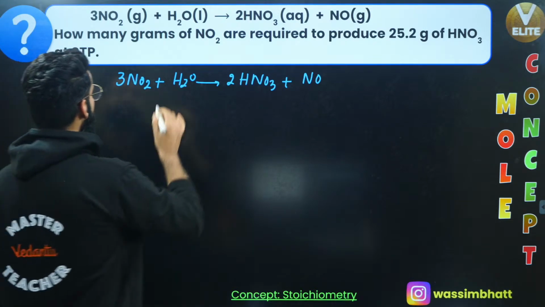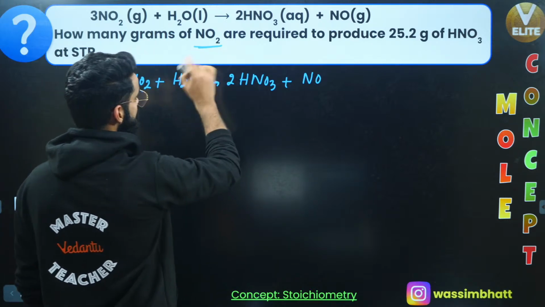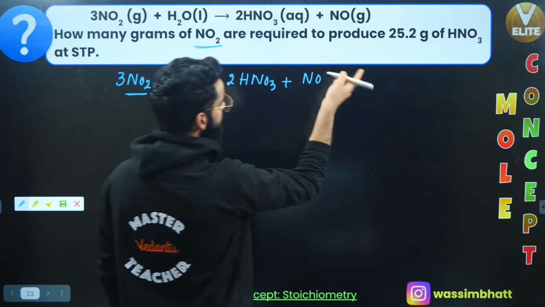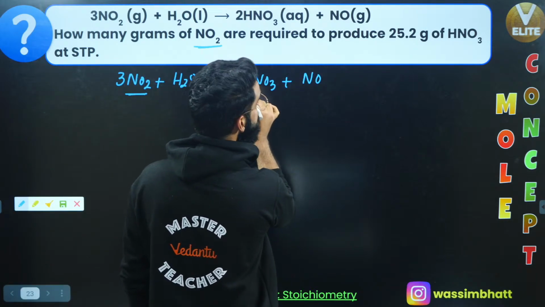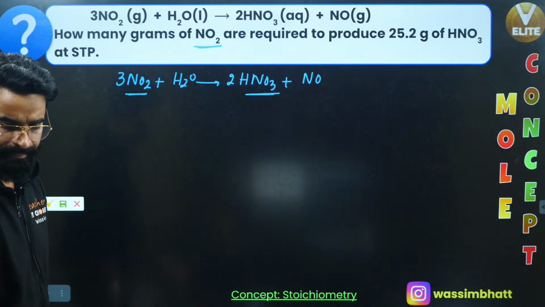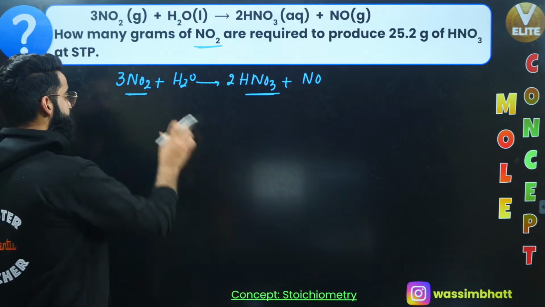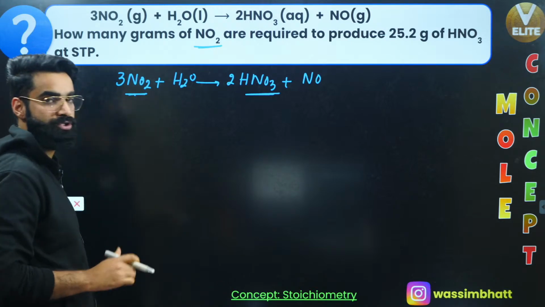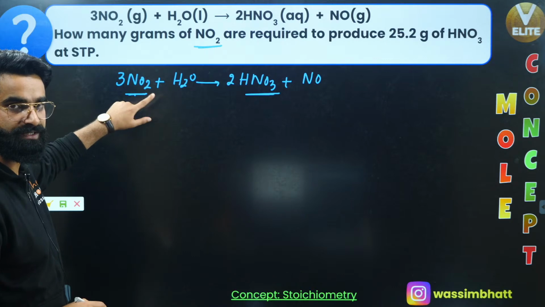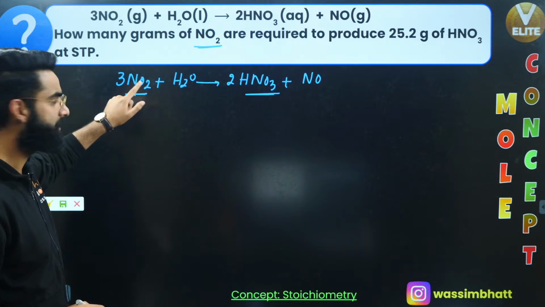Now, as per the question, how many grams of NO2 are required to produce 25.2 grams of HNO3? See how this question is to be solved. First of all, what is the molar mass of NO2? Nitrogen 14, O2 is 32, 14 plus 32 means 46.